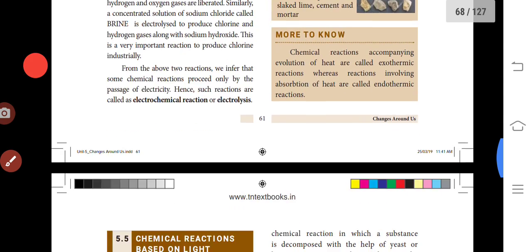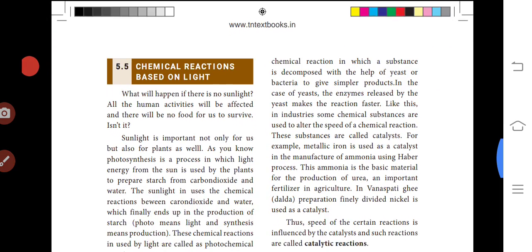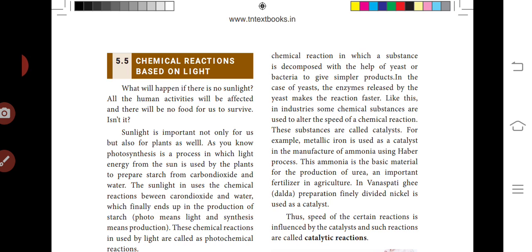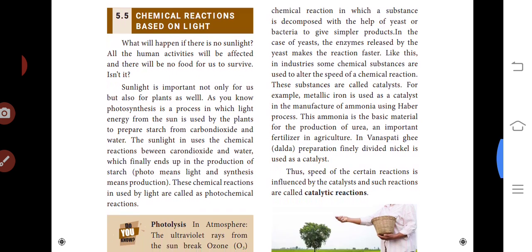So next, chemical reactions based on light. What will happen if there is no sunlight? All the chemical activities will be affected and there will be no food for us to survive. Sunlight is important not only for us but also for plants as well. So you know photosynthesis.